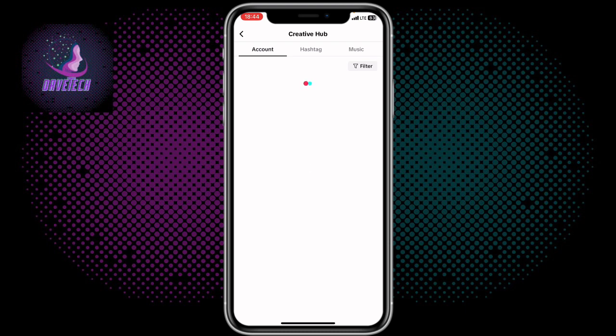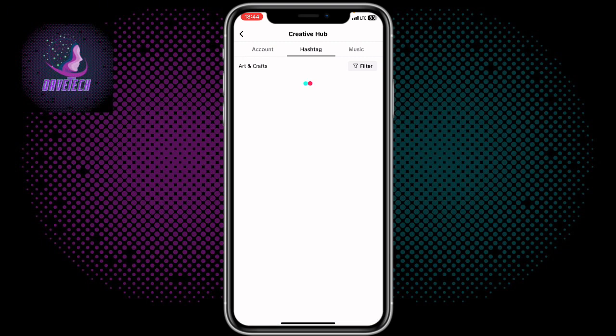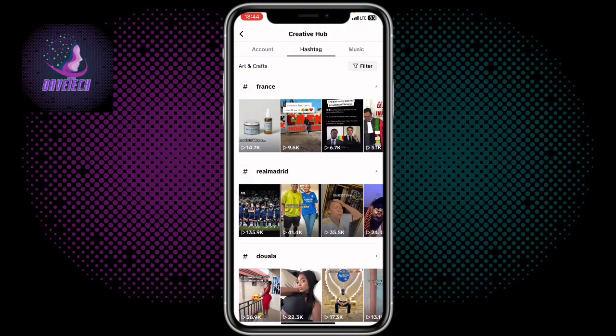On creative hub, they are going to give you trending accounts, trending hashtags, and trending music. So we're in search of trending hashtags. All you have to do is click on hashtags and it'll give you all the trending hashtags in various industries.